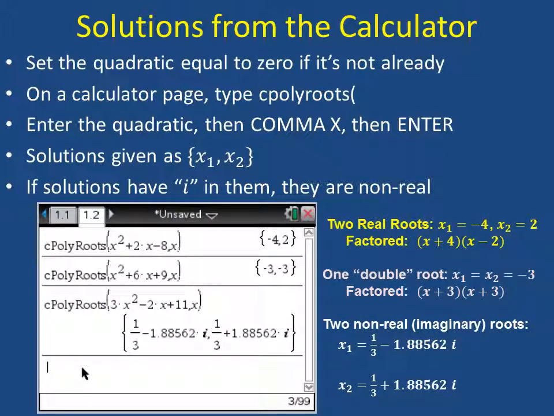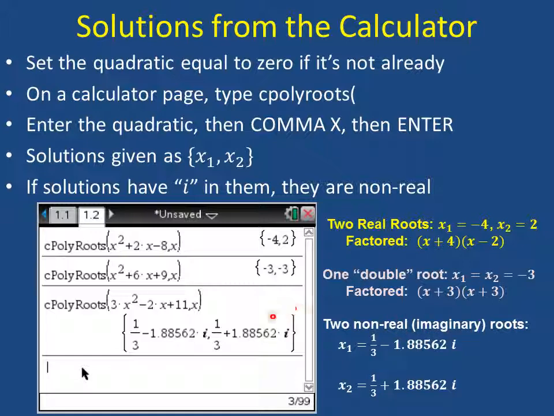So for example, here's a calculator screen with all three examples. In the first example, we have a solution that consists of two real roots, negative 4 and 2. So when you put those factors together, you get x plus 4 and x minus 2 from the answer that's shown right here. In the next case, we have one single double root at x equals negative 3. Again, this gives you these factors, which suggests a double root, and that comes from the answer that the calculator gives you here. Finally, we have a quadratic that gives us two non-real imaginary roots.